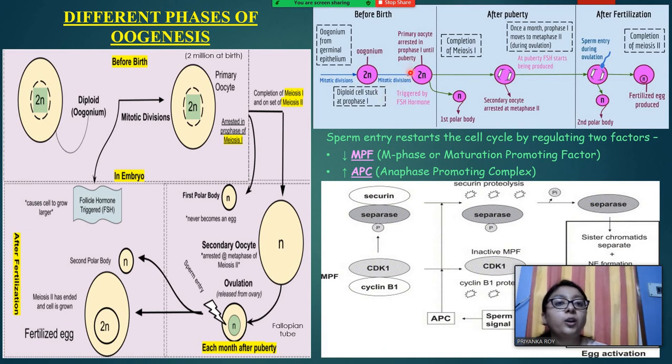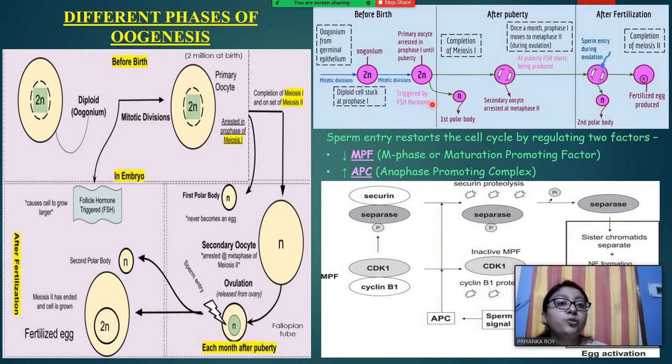Mitotic divisions are going on, and primary oocytes are getting formed, and they are arrested in prophase 1 until puberty. At the time of birth, 2 million primary oocytes will be formed in the girl child that is being born. So oogenesis has already started before birth, and at birth the female child will have a number of primary oocytes, which will be arrested at the prophase stage of meiosis 1.